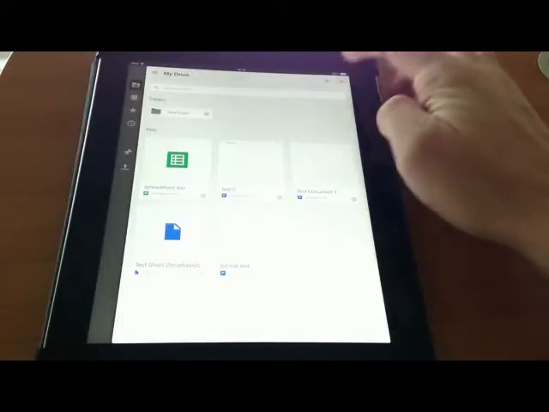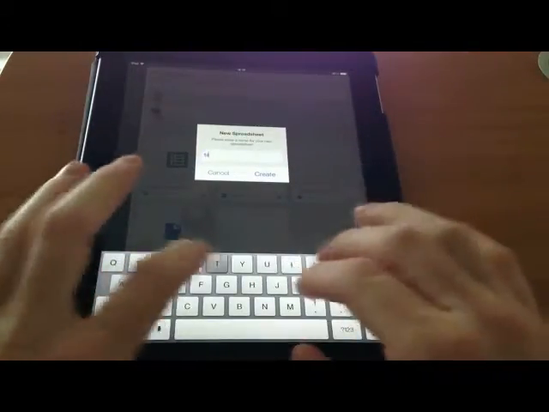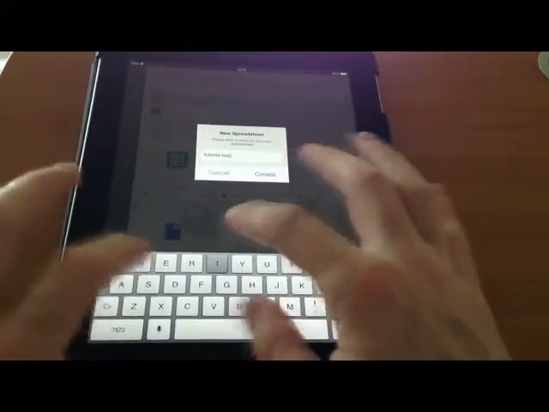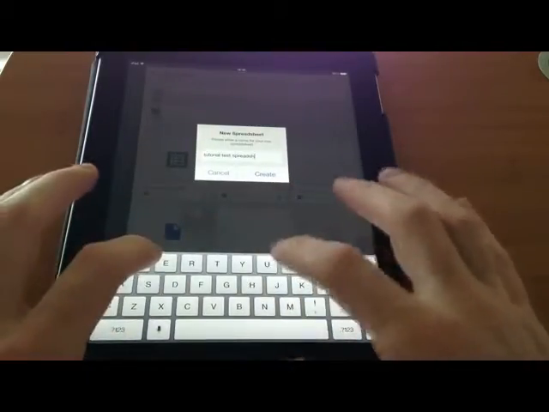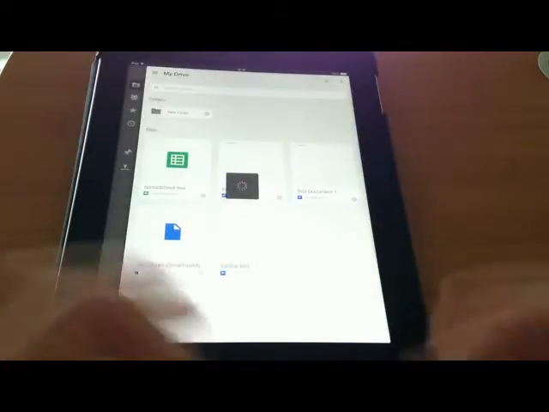To create a spreadsheet, we can click the plus and hit the spreadsheet button. We can also call this Tutorial Test Spreadsheet. We'll go ahead and create that document. The first time you create a spreadsheet in Google Drive, it's going to give you a little bit of an overview of how the controls work, but it's pretty simple.